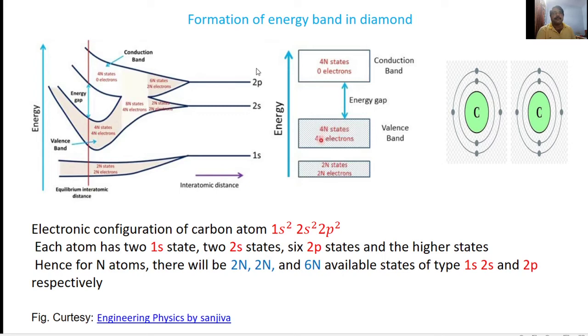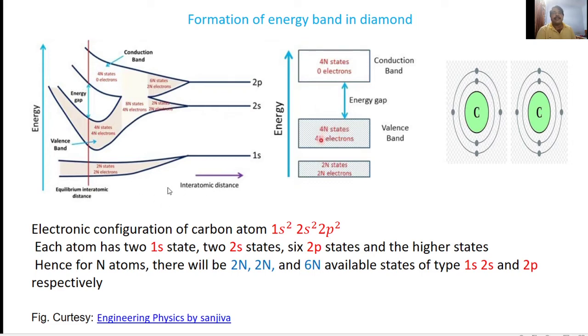In addition to this, there are 3s, 3p, 3d levels, and these also form energy bands here, but these are empty energy bands because there is no electron present in that band. As compared to this band, this is the lowest empty band. So that lowest empty band is what we call the conduction band. In between the valence and conduction band, there is an energy gap.